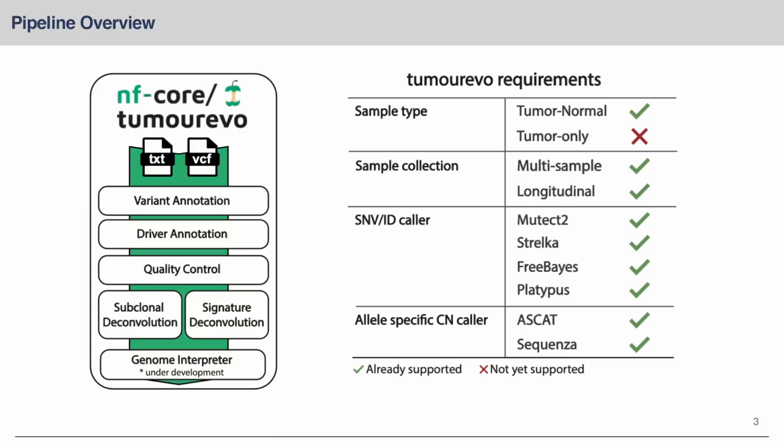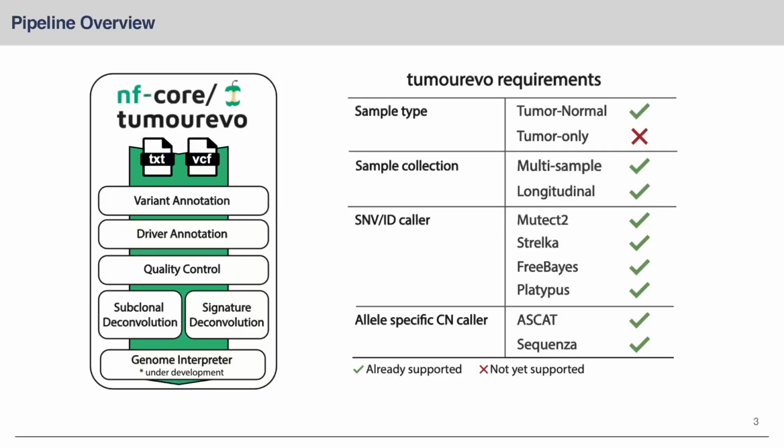tumourevo is built as an external nf-core pipeline, ensuring reproducibility and scalability. It can run after somatic variant calling using outputs from tools already included in nf-core/sarek. Key functionalities include variant and driver annotation, quality control, followed by subclonal and signature deconvolution, and the genome interpreter to interpret the generated results.